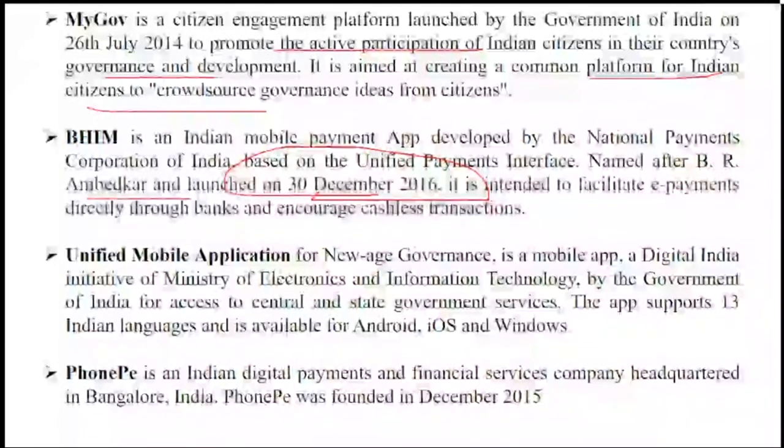Umang, the Unified Mobile Application for New-age Governance, is a Digital India initiative. The app supports various languages, is available for Android, iOS and Windows, and is by the Government of India, giving access to central as well as state government services.